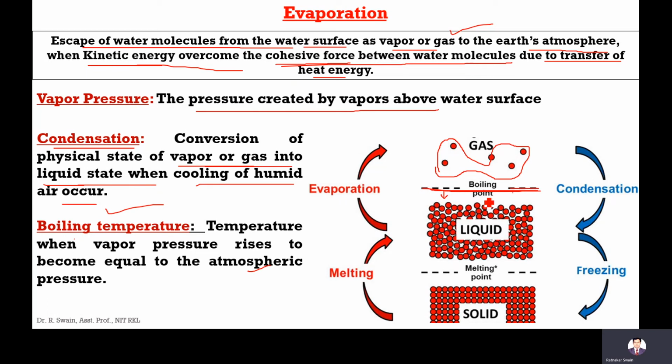In the reverse process, when you stop supplying heat and you try to cool the liquid, then the vapor pressure decreases. It becomes low, less than the boiling point. Then condensation occurs, meaning the vapor or gas again converts to the liquid form. That's called condensation.